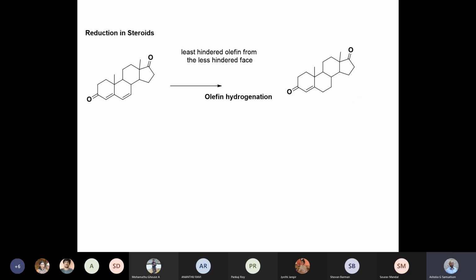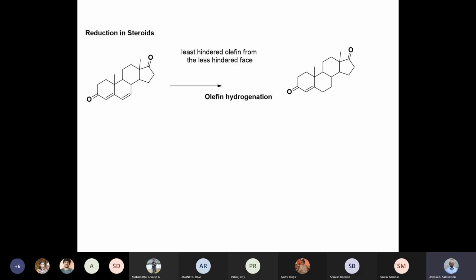I just mentioned to you the rate difference between sterically hindered and sterically unhindered forms, and this can be used to advantage if you want to hydrogenate a non-hindered double bond. If you want to hydrogenate a hindered double bond, then you cannot use the Wilkinson's catalyst.